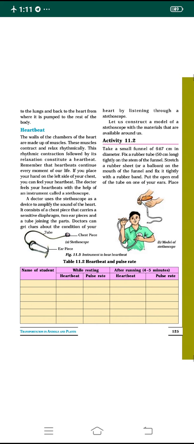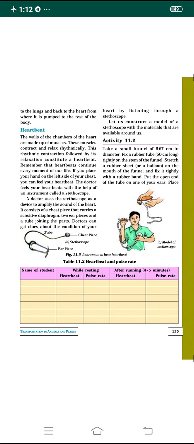Now, the heartbeat. This is very important, and we all feel our own heartbeat. Whenever we go to a doctor saying that we are ill, the first thing the doctor does is take an instrument and keep it on your chest to check the condition of your body. The walls of the chambers of the heart are made up of muscles. It is not made of bone. Our heart is made up completely of muscles.